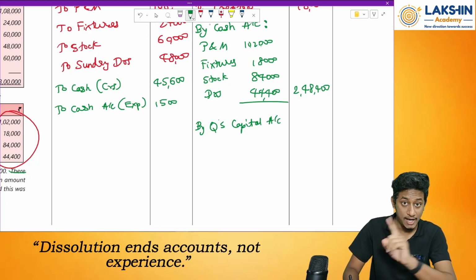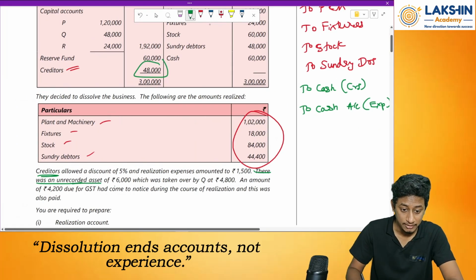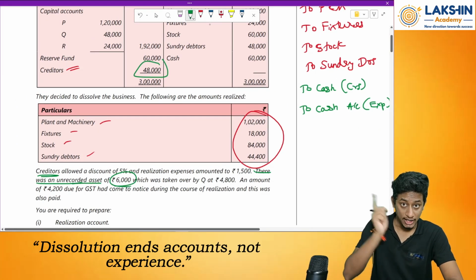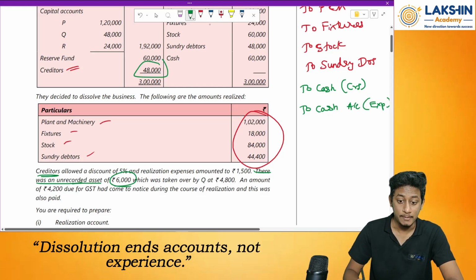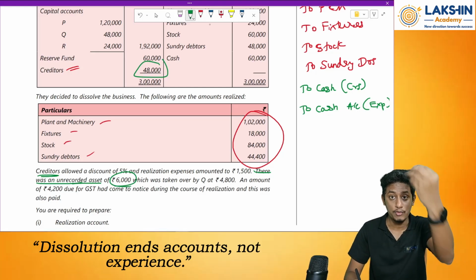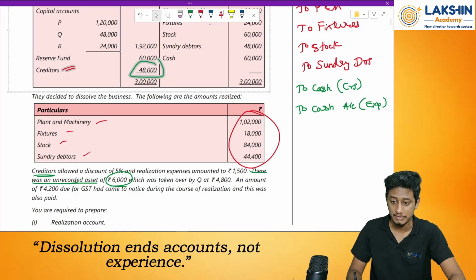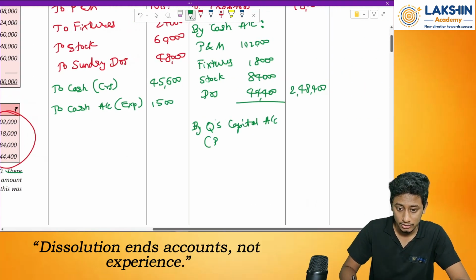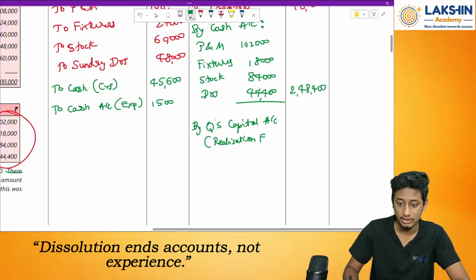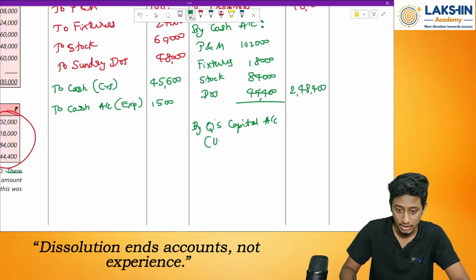Since it is unrecorded, I am not taking the value of rupees 6,000. Clear? If it was recorded, I would have taken the 6,000 rupees value. But since it is unrecorded, it is not taken to the books of accounts. Because of that reason, I will not take the value of rupees 6,000 anywhere. Remember this. So this is what? Sorry, this is an unrecorded asset.